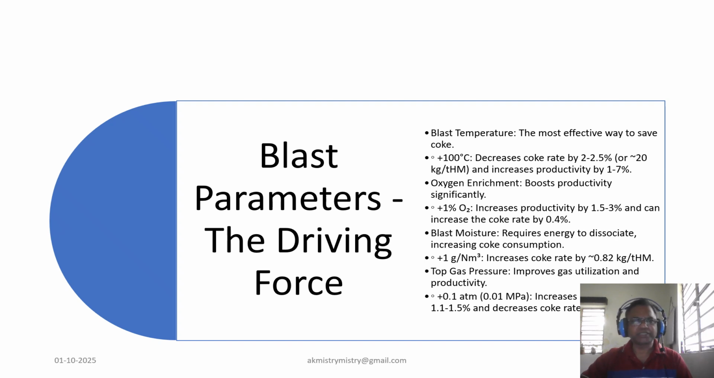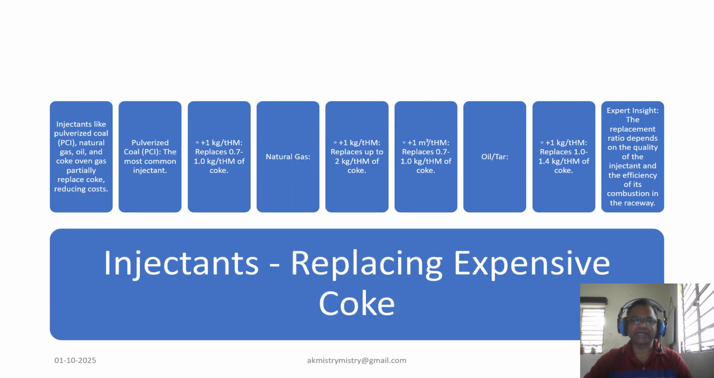Now coming to the top gas pressure. High top gas pressure improves gas utilization. Increasing it by just 0.1 atmosphere can increase productivity by 1 to 1.5% and decrease the coke rate by 0.5 to 1%. Now coming to one of the most important aspects in our next slide, which is auxiliary fuel injection, which is very crucial for replacing expensive metallurgical coke.